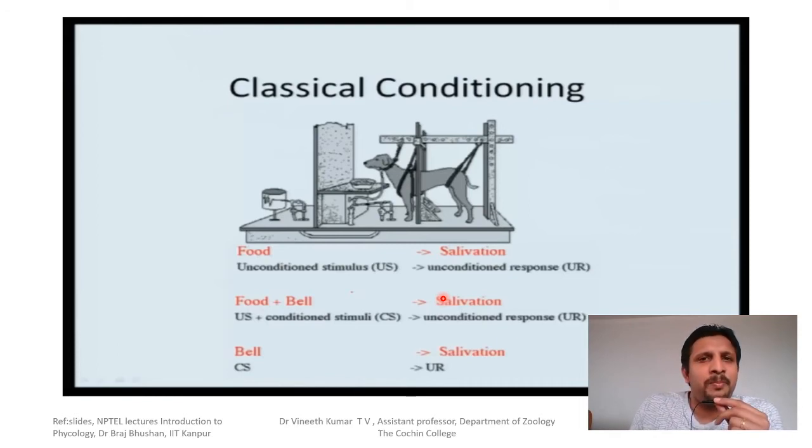In the second step, the dog is starting to associate the food plus the bell. Food is an unconditioned stimulus and the bell is a conditioned stimulus that is being provided from outside, and it has nothing to do with food. That is what is called the conditioned stimulus, and that will result in salivation. Both the events occur at the same time. In the first step, there is no ringing of the bell.